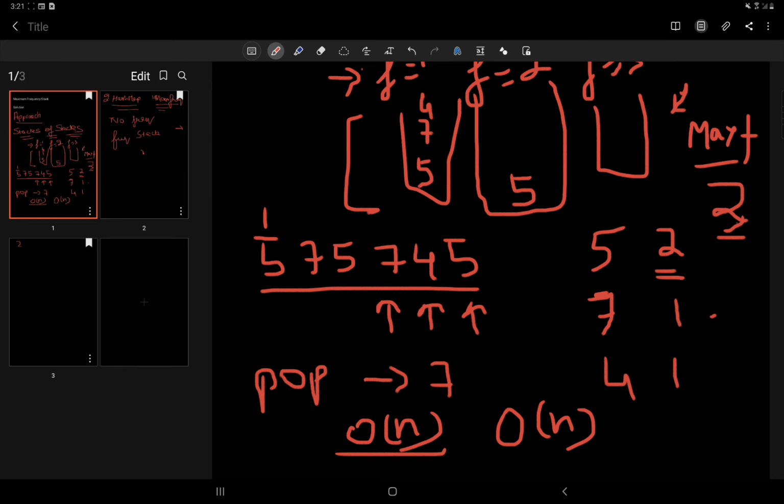So the storage complexity will be big O of n, where capital N equals n plus n, because we are taking two hash maps and storing the variables, where small n is the number of values that are given to us. All right, so I think the approach is pretty much clear to everyone, and now we can move towards the coding section.